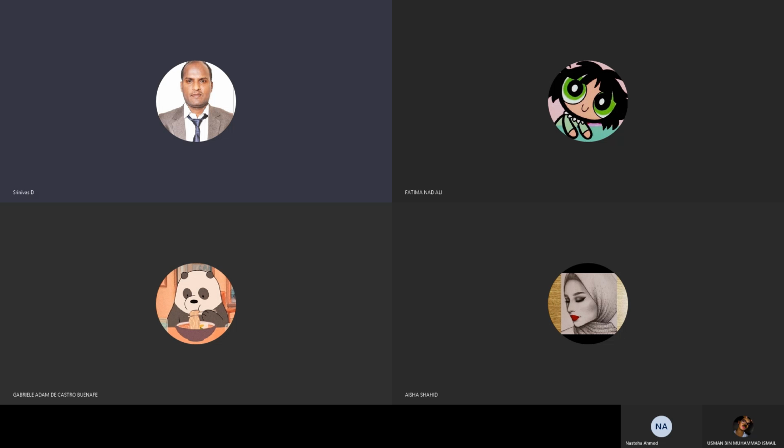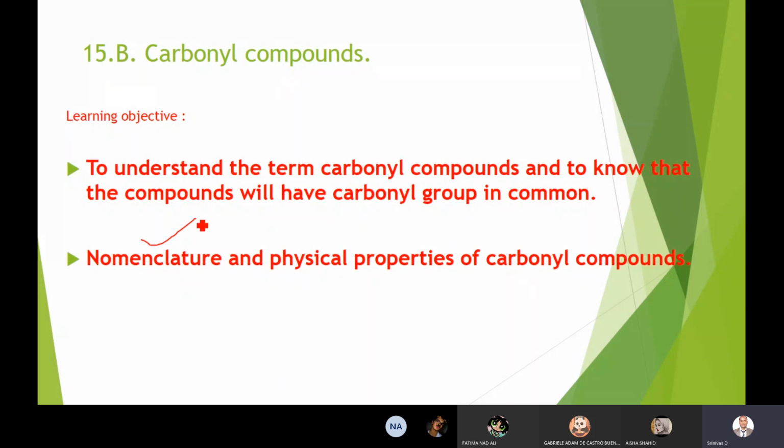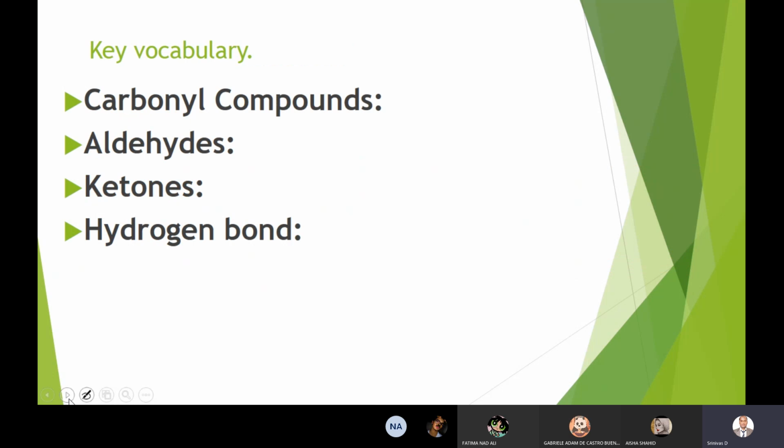Once again, let me remind you regarding naming carbonyl compounds such as aldehydes and ketones, which we've already discussed. Today we mostly focus on the physical properties of carbonyl compounds such as aldehydes and ketones. So once again, let me give the striking difference between an aldehyde and a ketone.